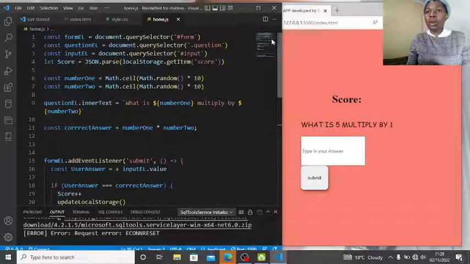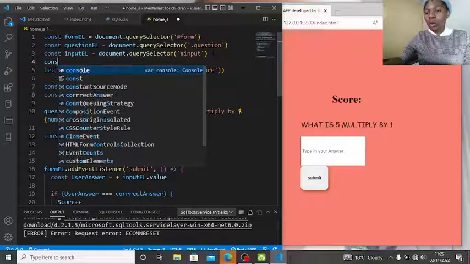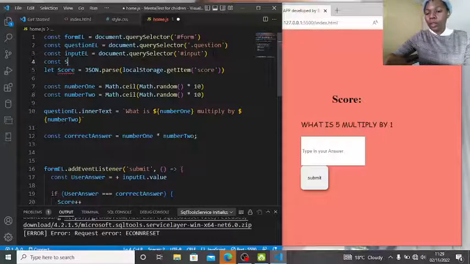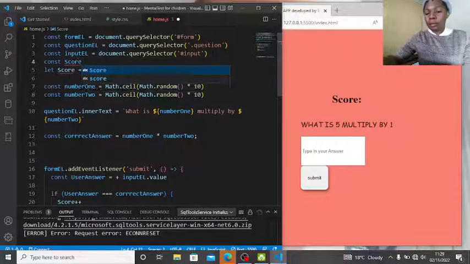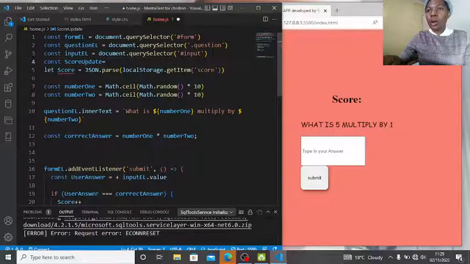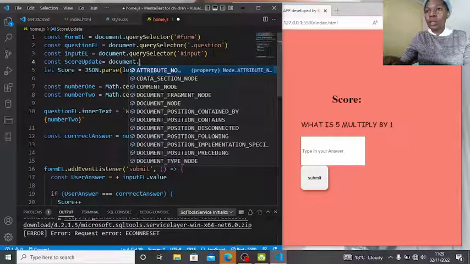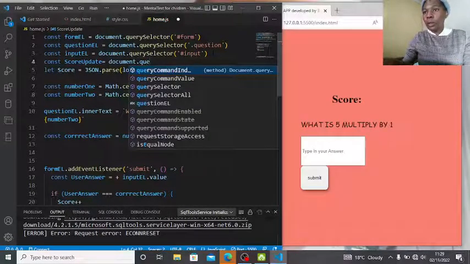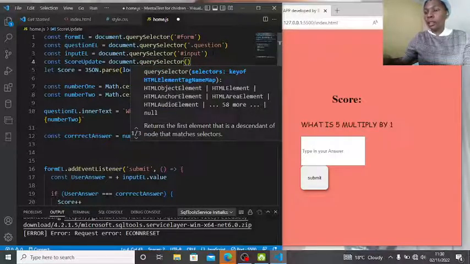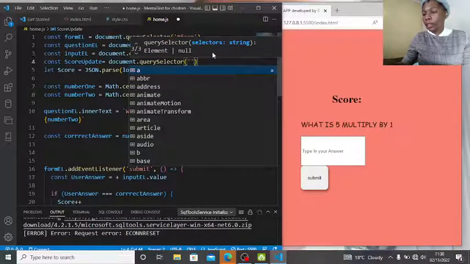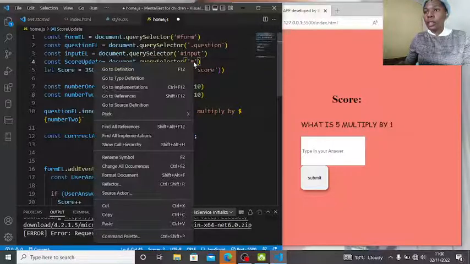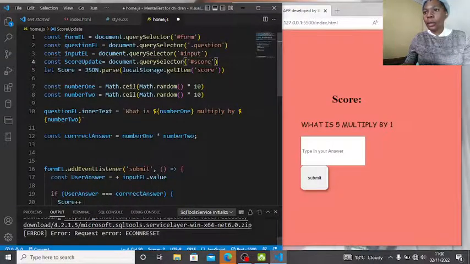So let us go up and say const score update be equal to document.querySelector, and then our score, it's an ID, so let us paste what we just copied.